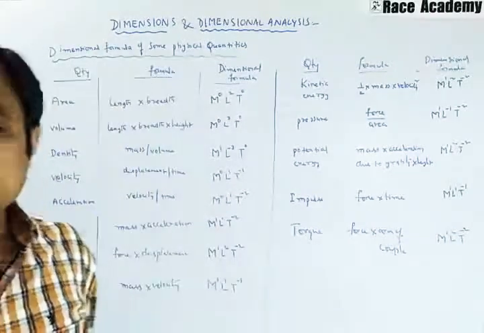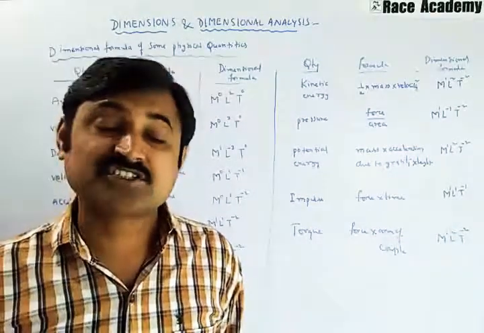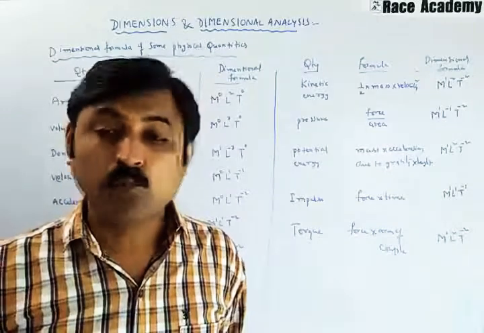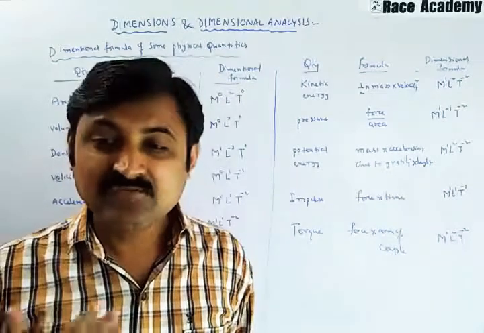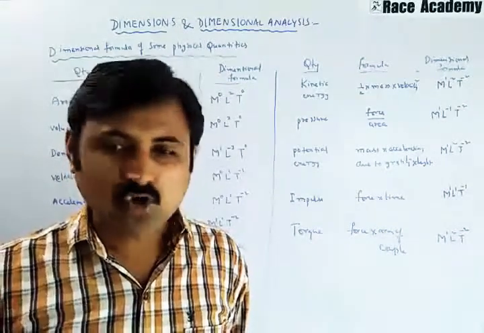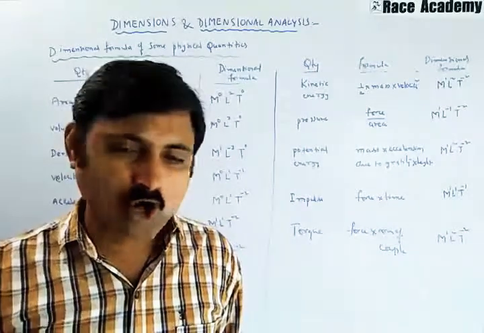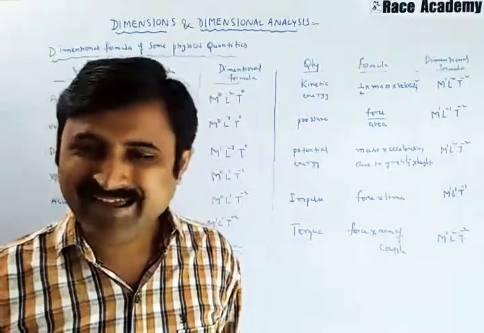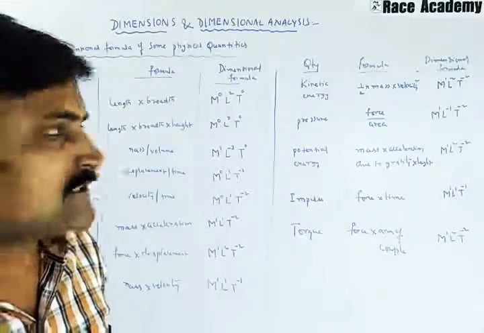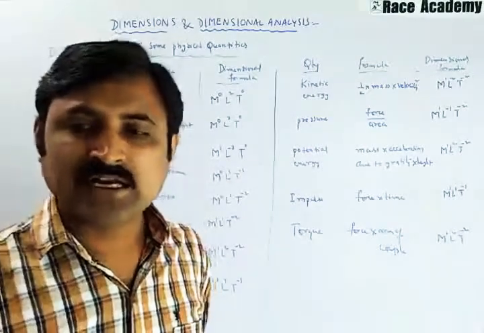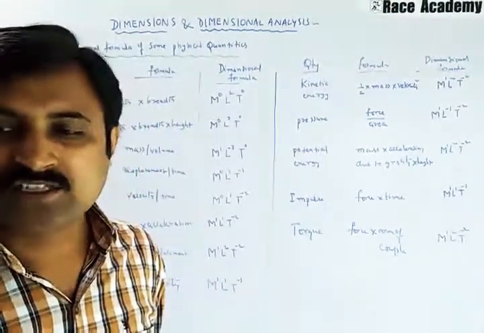We have the gravitational constant, Planck's constant, gas constant, Boltzmann's constant, Stefan's constant, Wien's constant, Rydberg constant, Avogadro's constant, Bohr magneton, Hubble constant. These are also there, and that list we will see in the next session.